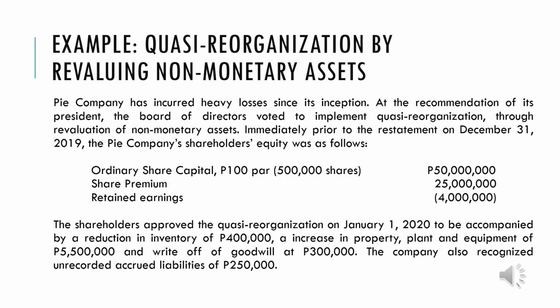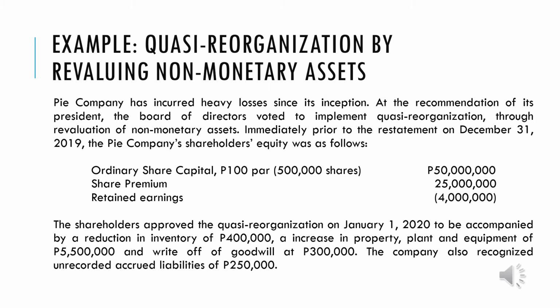Immediately prior to the restatement on December 31, 2019, Pi Company's shareholders' equity was as follows: ordinary share capital is 50 million, share premium is 25 million, and retained earnings is negative 4 million. So we now have a deficit.